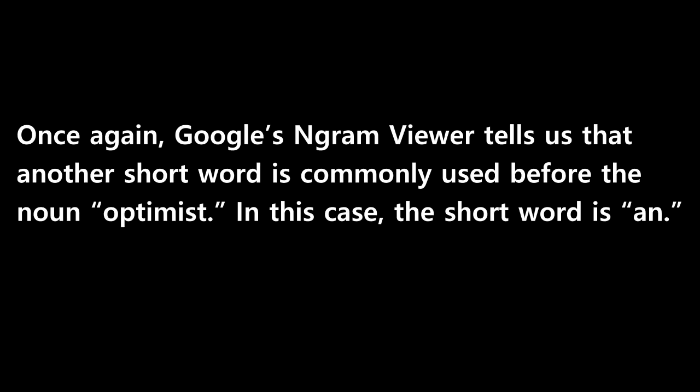What about the noun optimist? Once again, Google's Ngram Viewer tells us that another short word is commonly used before the noun optimist. In this case, the short word is an. So you are likely to hear or read something like this. I am an optimist. Or, She is an optimist.